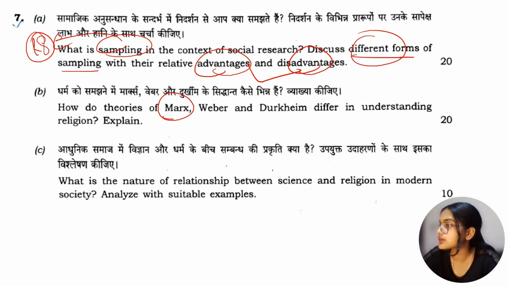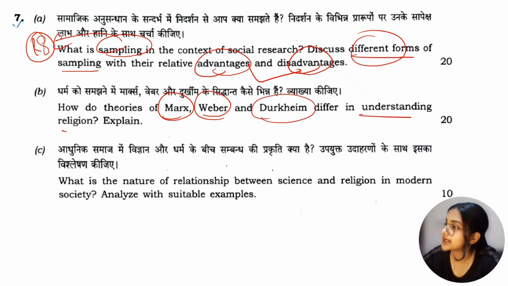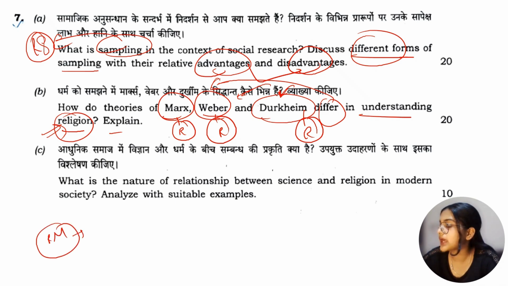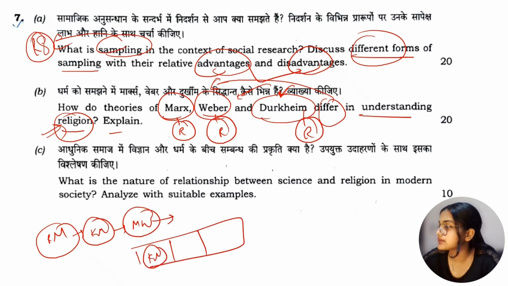B part says, how do theories of Karl Marx, Max Weber and Emile Durkheim differ in understanding religion? Explain. Marx's perspective on religion, Weber's perspective on religion, Durkheim's perspective on religion, we have to differentiate between these three perspectives. The perspectives of all these thinkers, we have to differentiate on the basis of what, religion. Okay, C part says, so yes, we have Robert Merton, then Karl Marx's historical materialism, then we come to Max Weber, and then we get three thinkers in one question, that is Karl Marx, Max Weber, and Emile Durkheim.